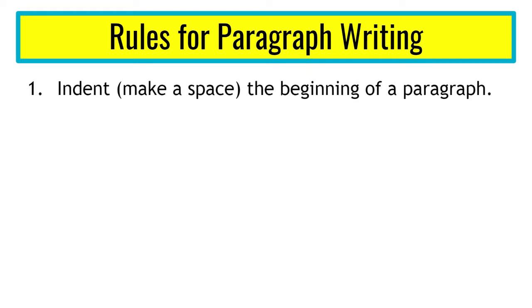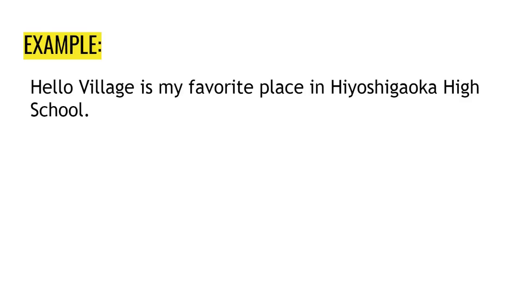Number 1 is first you have to indent the beginning of a paragraph. Indent means to make a space. Here is an example. Hello Village is my favorite place in Hioshigaoka High School. Let's imagine that this is the first sentence of a paragraph. If you look at the front, Hello Village begins at the very beginning of the line. So the hello starts at the very beginning. This is not the correct way to begin a paragraph.